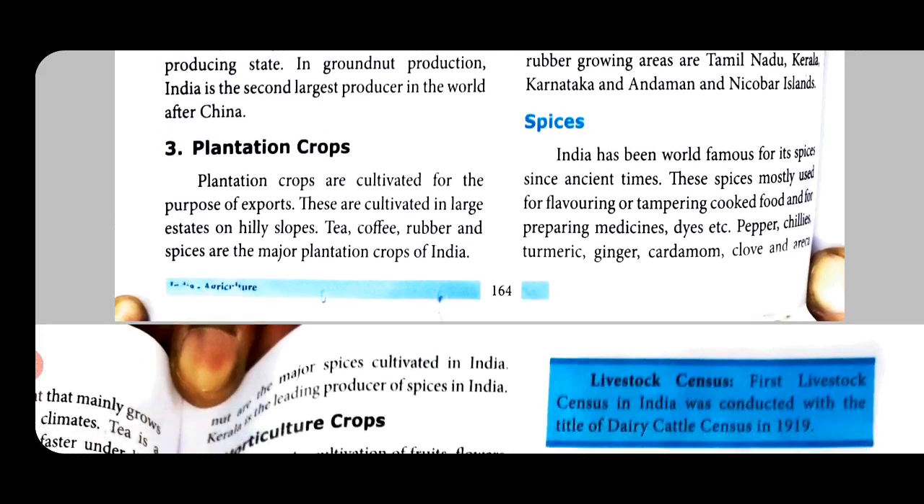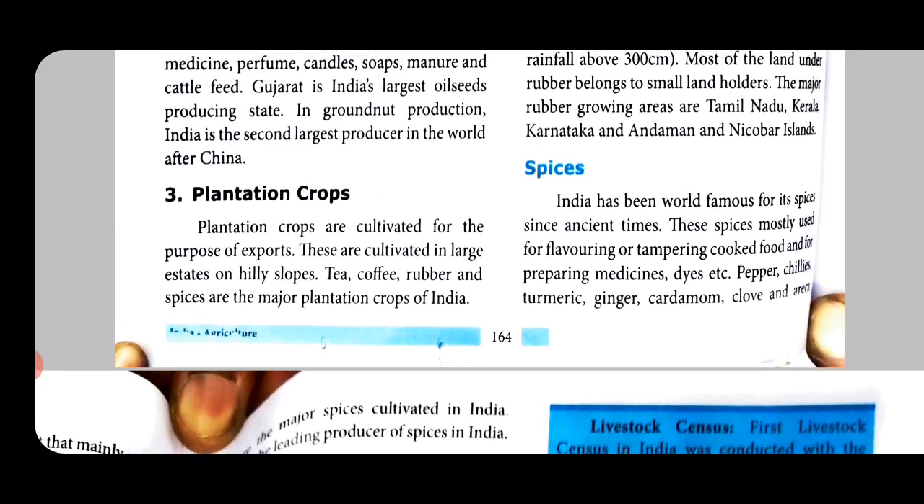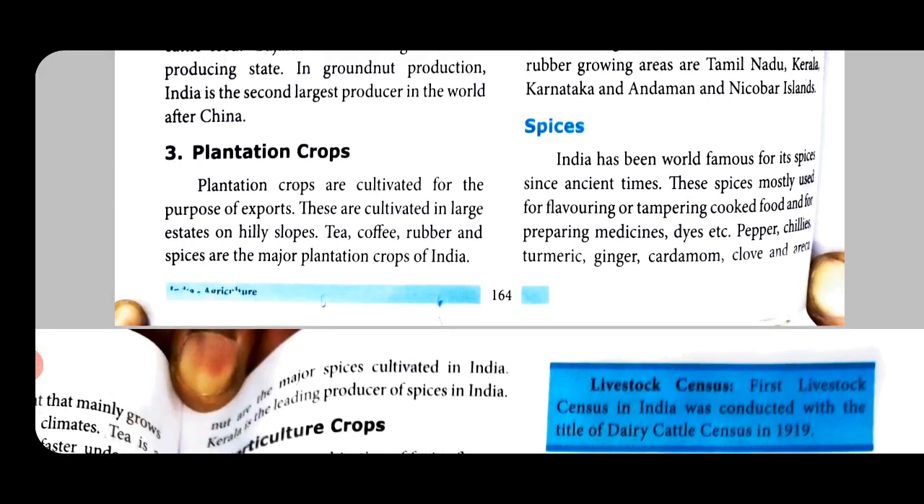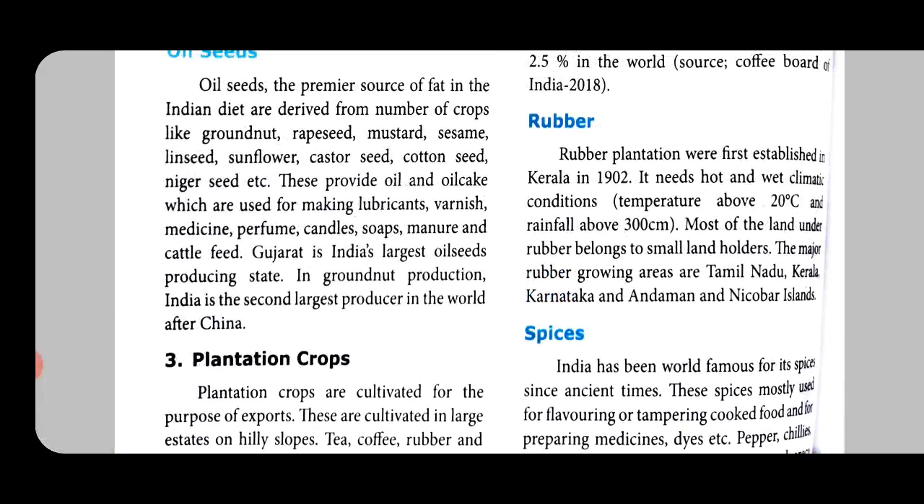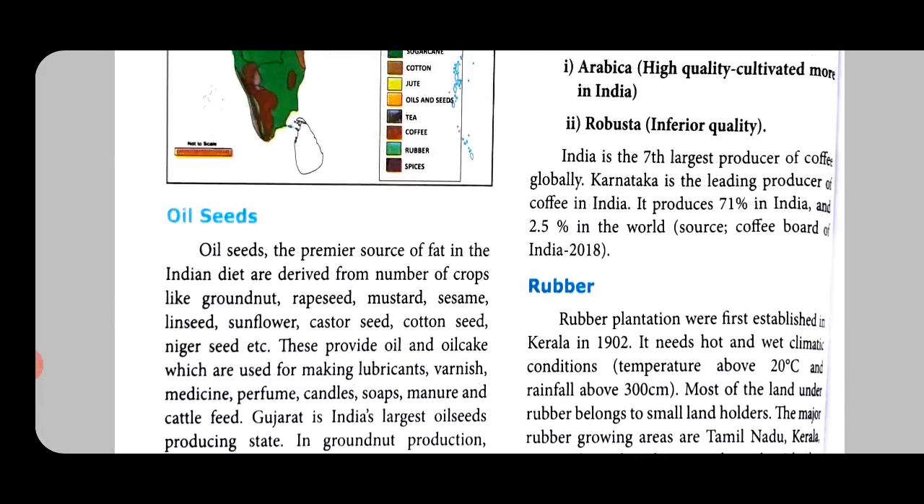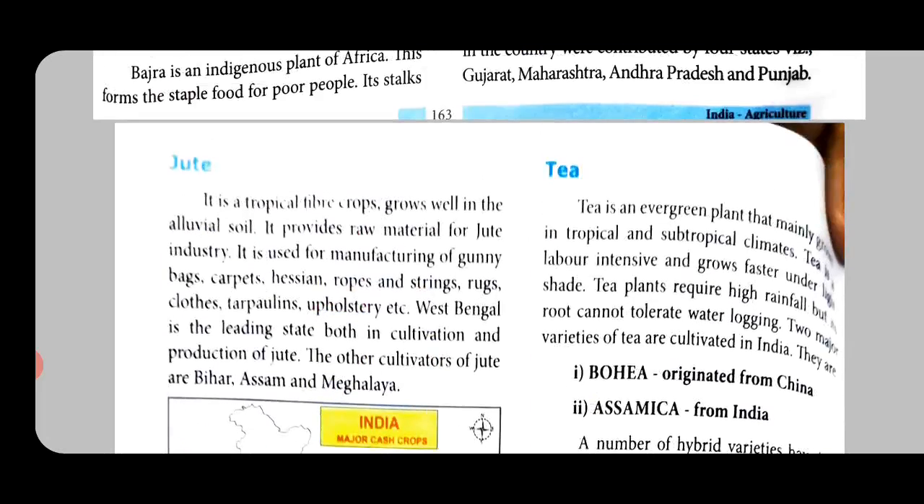The next one we have is plantation crops. Plantation crops are cultivated for the purpose of exports. They are cultivated in large estates on hilly slopes. So, mostly these are done for export purposes like tea, coffee and rubber, and spices are the major plantation crops of India. And then we move on to the tea.